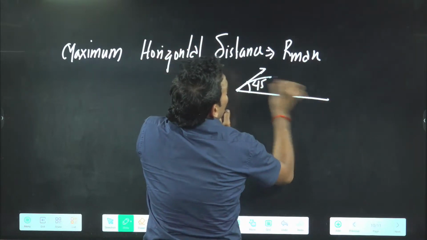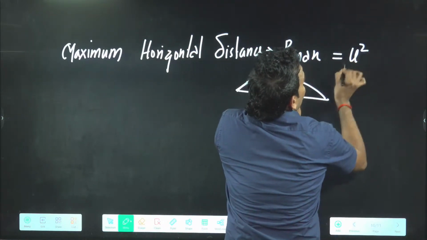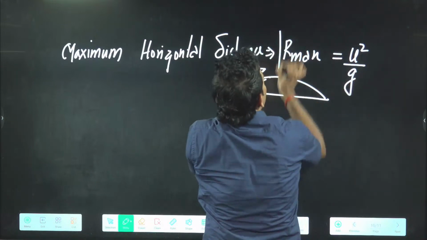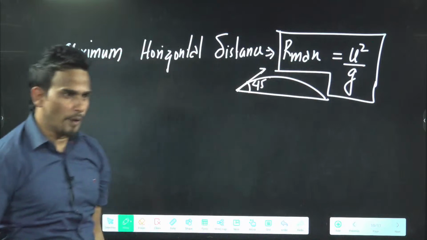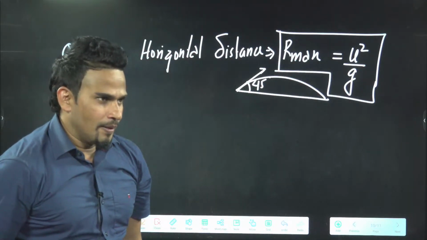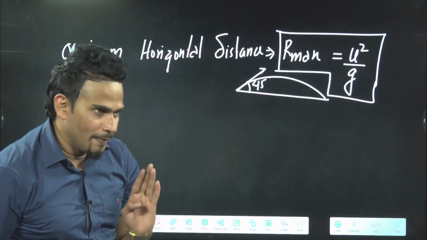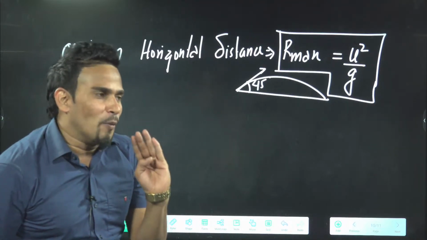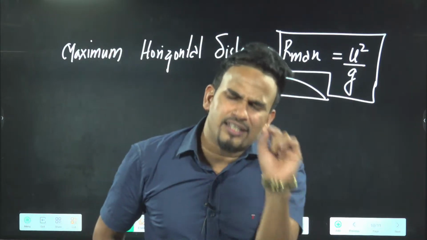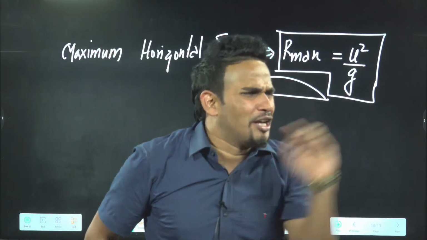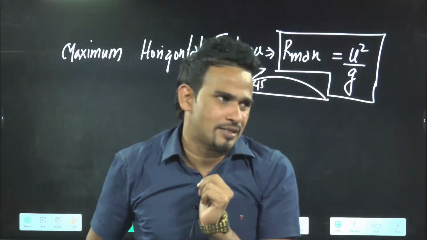And then it will come U square by G. This is the maximum possible horizontal distance you can throw a ball. No, I will not throw, don't worry. So if anyone asks you to throw the ball to a maximum horizontal distance, you will throw at 45 degree, and it will go to maximum horizontal distance.